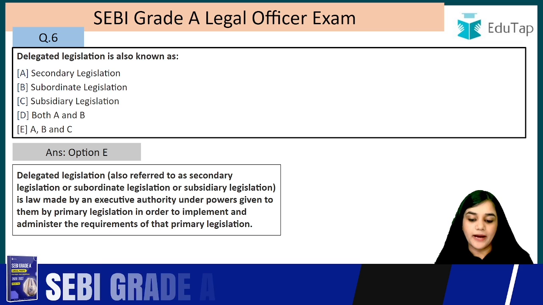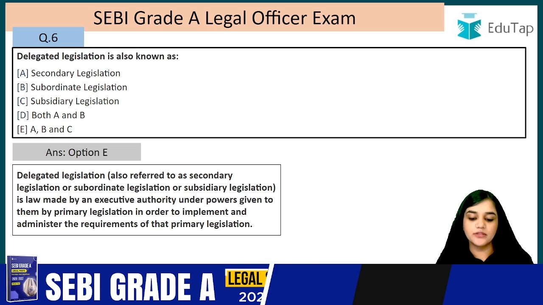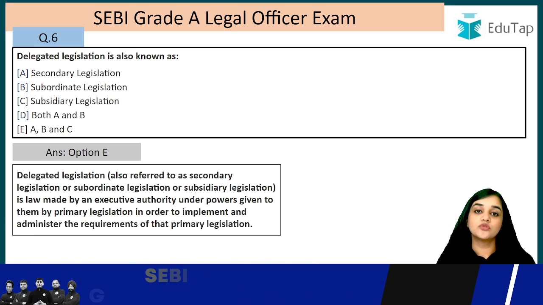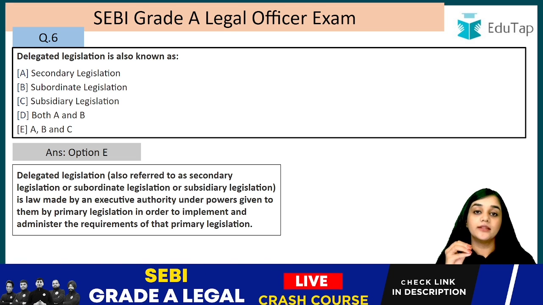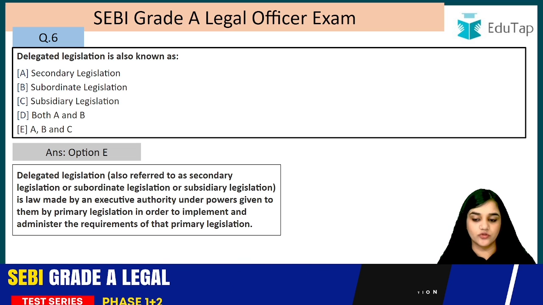It is law made by executive authority under powers given to them by primary legislation, that is the parliament, in order to implement and administer the requirements of the primary legislation, right? So when the law making body gives that authority to the executive body, then the law that the executive body is making is termed as delegated legislation.